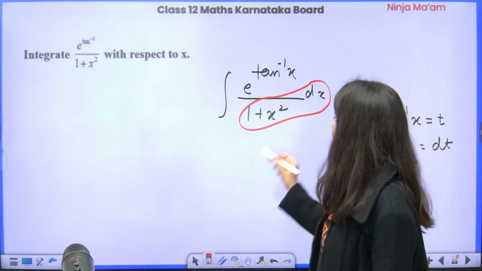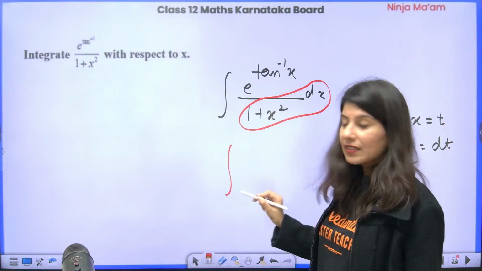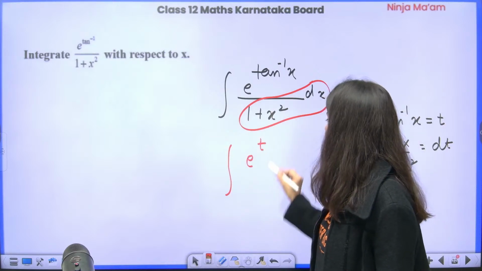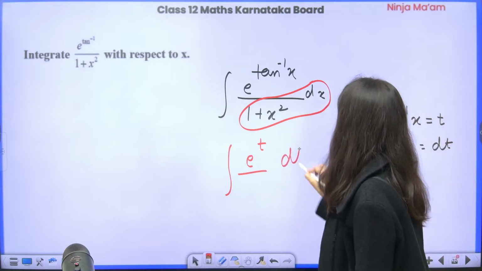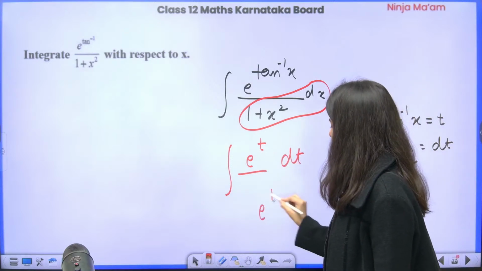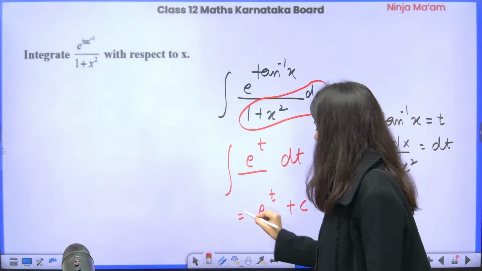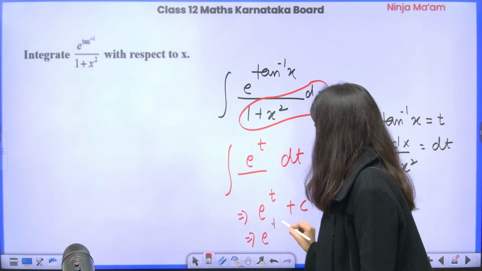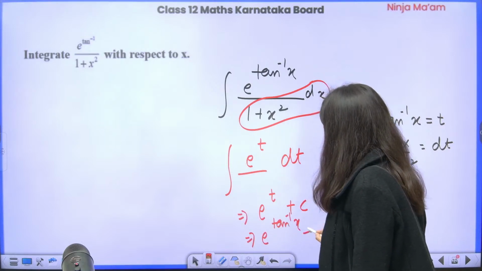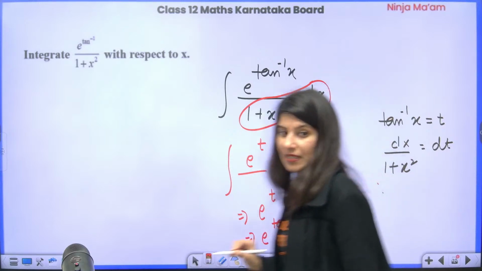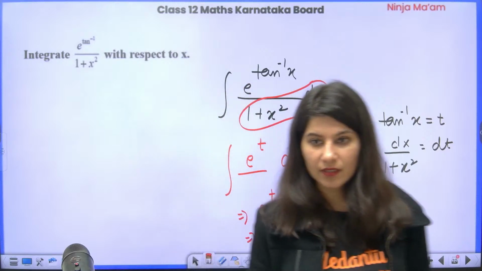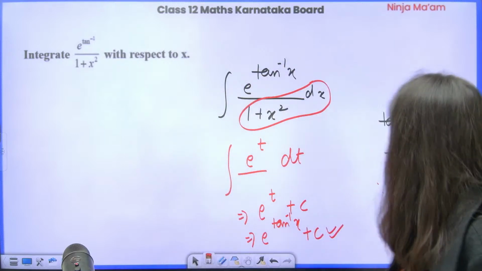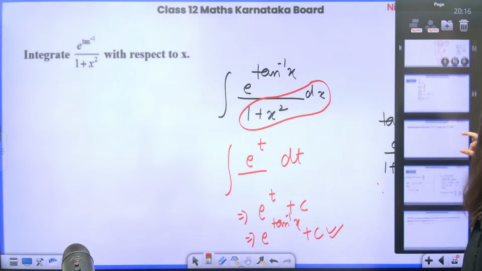So now if you see this thing, clearly the integral of e power tan inverse x upon 1 plus x square becomes e power t dt. So the integration of e power t is e power t plus c, and eventually replace t by tan inverse x. So e power tan inverse x plus constant of integration, and you are done. 2 marks, got it. You got 2 marks. Okay, all right. Next question.